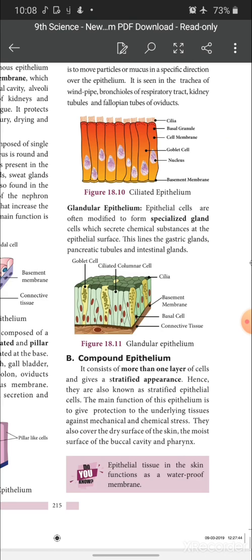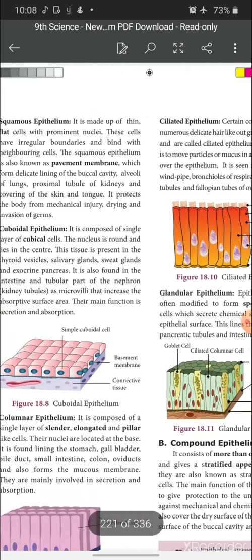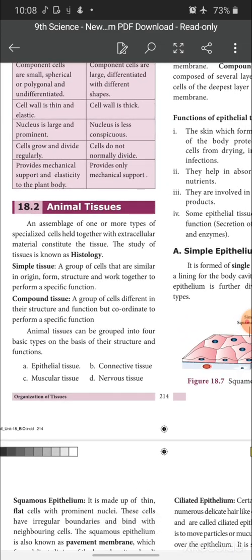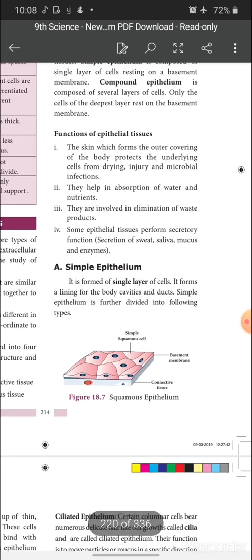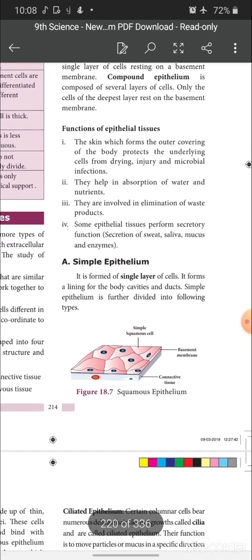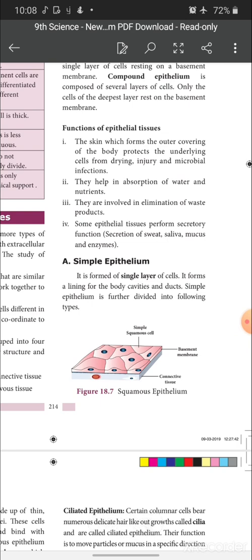And the homework I want to give, please take down today's homework, children. Animal tissue: first one, simple tissue and compound tissue differentiation. Next one is classify animal tissue based on their structure and function. And next one is give the functions of epithelial tissue. And the fourth question is, what is simple epithelium? Give its various types. That's all. These are the 4 questions you want to do as homework.